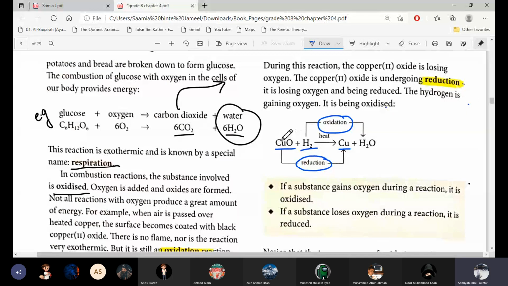Yes, copper oxide is reduced, and hydrogen is oxidized. Good. If a substance gains oxygen during a reaction, it is oxidized. If a substance loses oxygen, it is reduced.